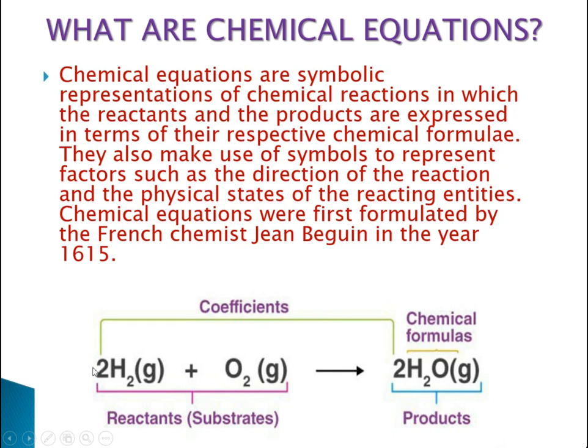Now these are the chemical formulas, and these numbers before the elements, before the compounds, are the coefficients. So hope you have understood what are chemical reactions, the criteria which are being used, the symbols which are being used, and the numbers which act as coefficients in these equations. So let's move to the next slide.